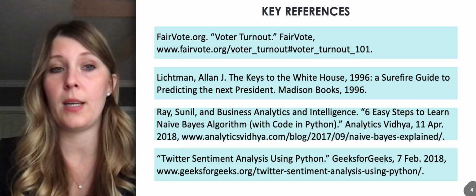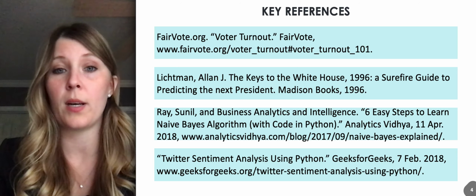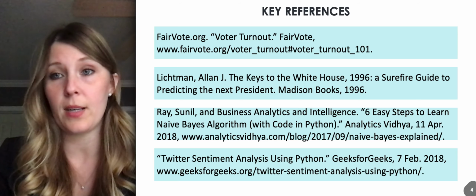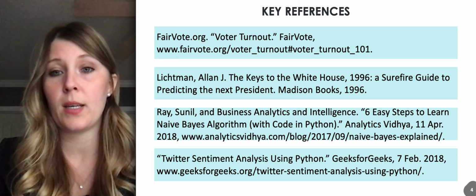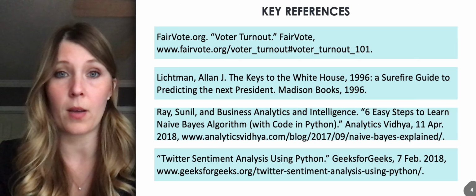The next one is how I learned about the naive Bayes algorithm, which I'll get into more in a minute, but that is where I learned it. And then the last one is the one that told me about the Twitter sentiment, and that helped me implement it using Python.